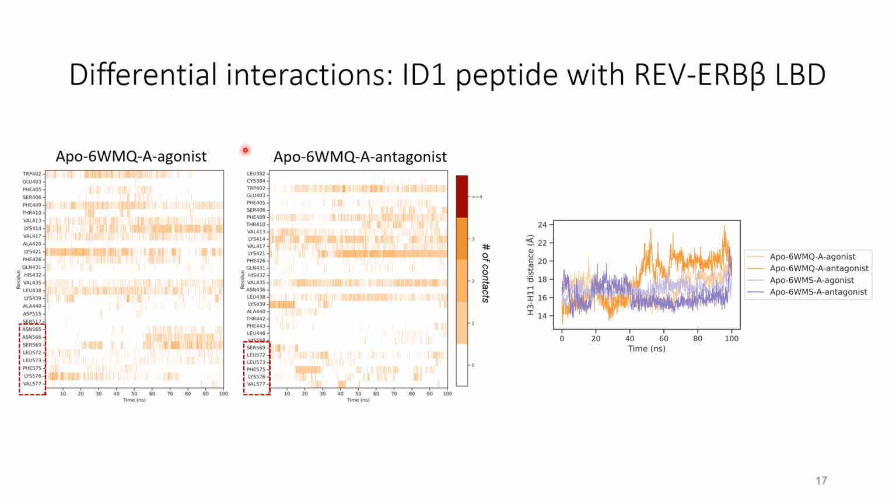We tried to characterize the interactions of the ID1 peptide in agonist and antagonist bound states and could see differences at helix 11. Next, we also tried to characterize the distance between helix 3 and helix 11 and saw that in presence of an antagonist, the distance increased after approximately 50 nanoseconds.